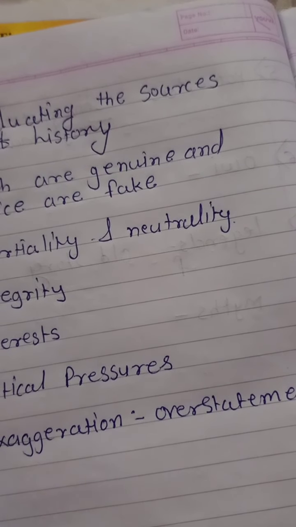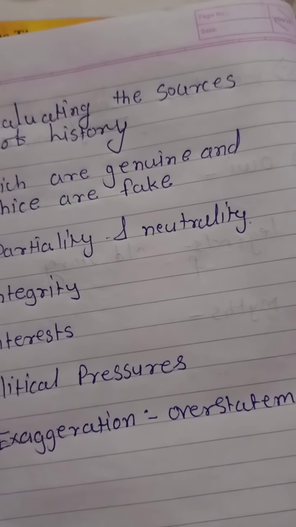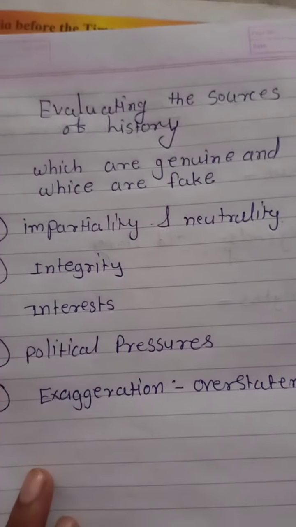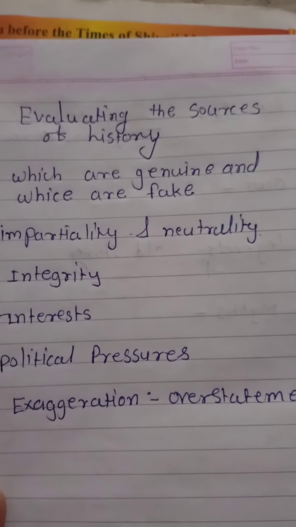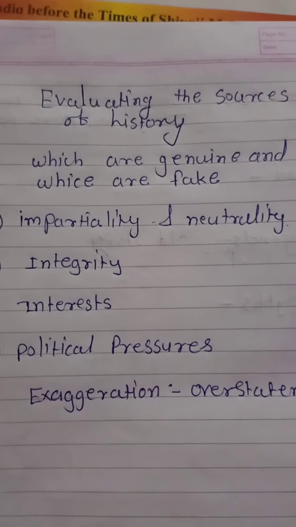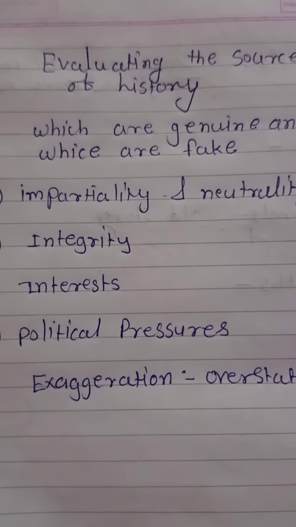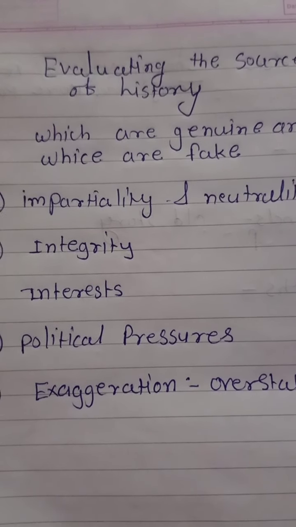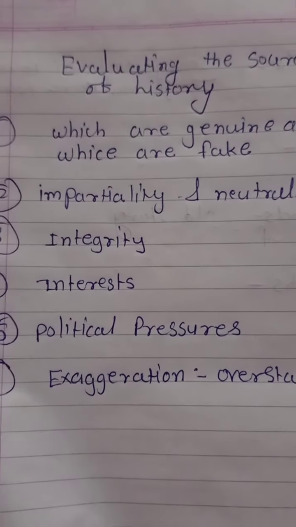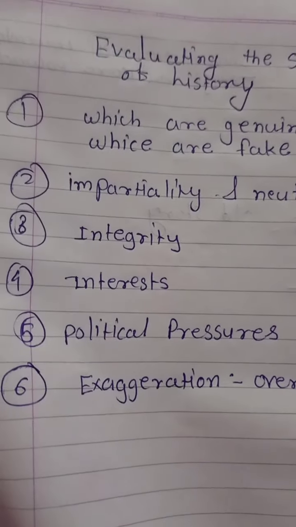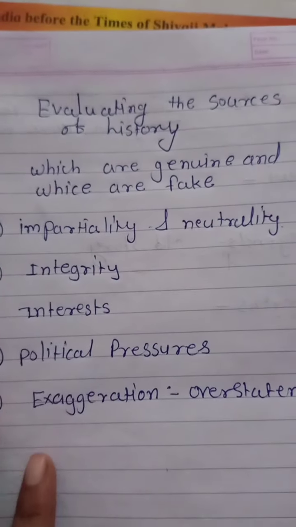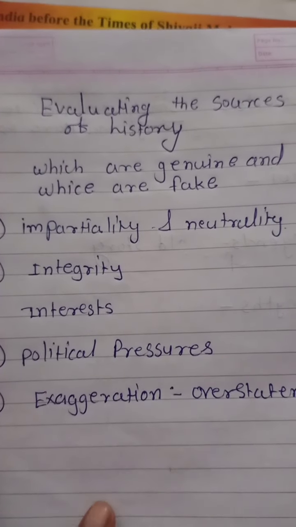It has to be seen in the proper way, and we have to check the impartiality and neutrality of the authors. So that's it. In this way, today we learned what is history, the factors of history, then oral sources, written sources, material sources, and which precautions we need to take when we examine the sources of history. Okay, that's it.